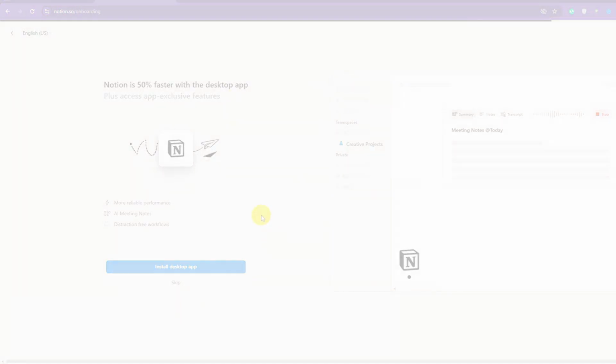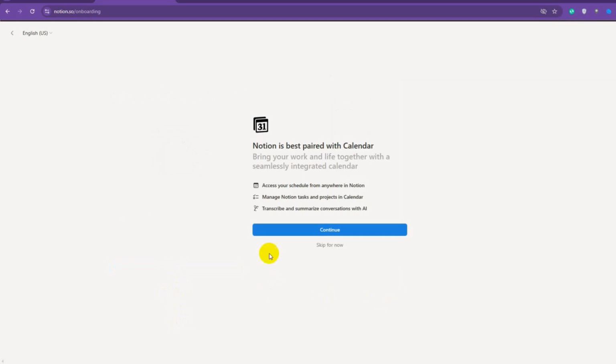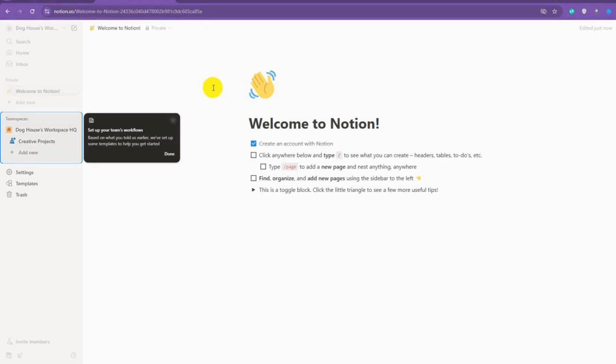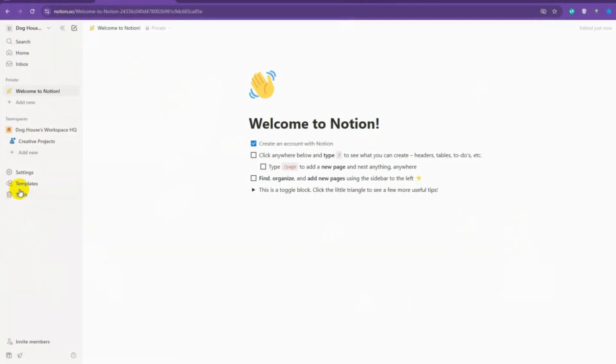And if you would like to install the desktop app, you can go with it, but I don't want to install the desktop app right now, so I will skip this. Okay, Notion is best for calendar. Skip for now. Then this is our Notion dashboard, a very clean dashboard, and here we have some options, and the most important option is the templates in the left sidebar.